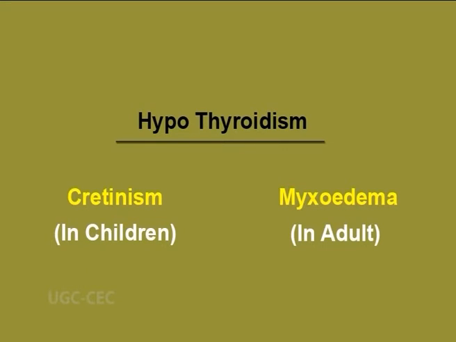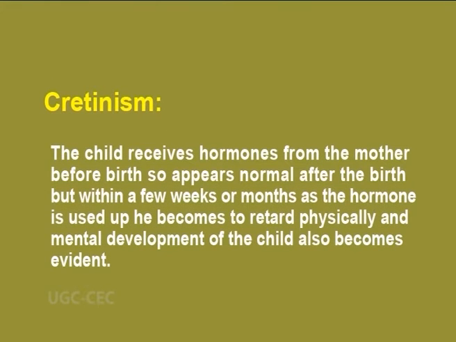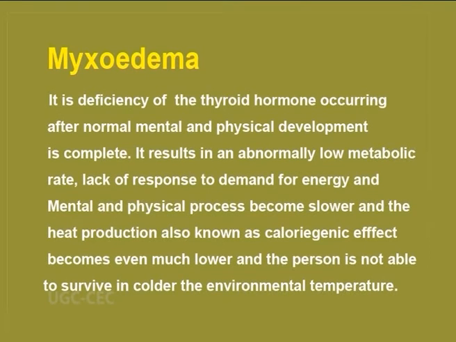The second class of disorder is hypothyroidism. The insufficient secretion of the thyroid hormone causes cretinism in children and myxedema in adults. Cretinism. The child receives hormones from the mother before birth, so appears normal after birth, but within a few weeks or months, as the hormone is used up, the child begins to retard physically, and the mental development of the child also becomes affected. Moving on to the next, we have myxedema.